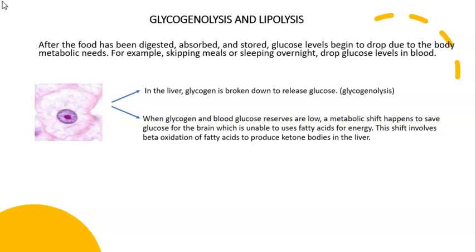When glycogen and blood glucose reserves are low, a metabolic shift happens to save glucose for the brain, which is unable to use fatty acids for energy. This shift involves beta oxidation of fatty acids to produce ketone bodies in the liver.